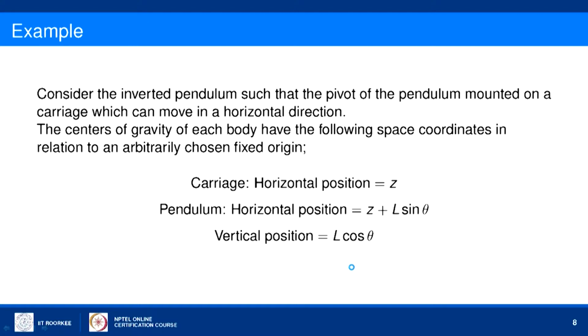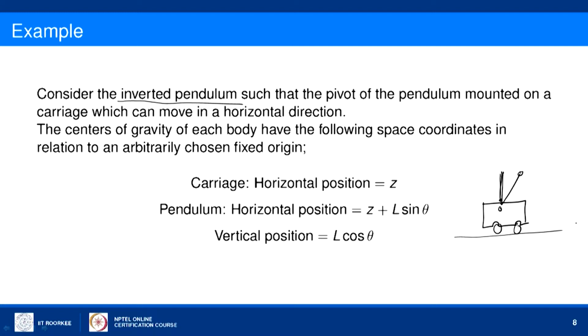Now we will consider an important problem, that is the inverted pendulum. The inverted pendulum is like this: we have a cart which, with no friction, will be moving freely, and the inverted pendulum is attached at the point O here. This is the fixed position. So, this will move like this. If it is not stable, it will fall down.